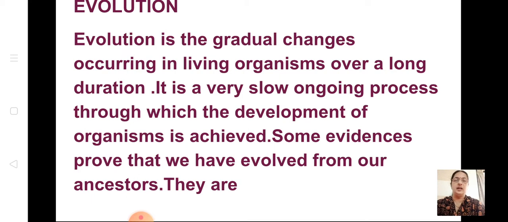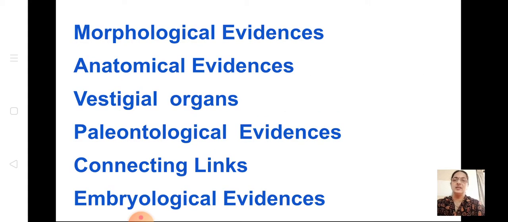I know you have done your exams well. You have written about the vestigial organs. That is one of the evidences of our evolution. So we'll see some of the evidences. What are the evidences we have learned? Morphological evidence, anatomical evidences, vestigial organs, paleontological evidences, connecting links, and embryological evidences. This we have already revised thrice.